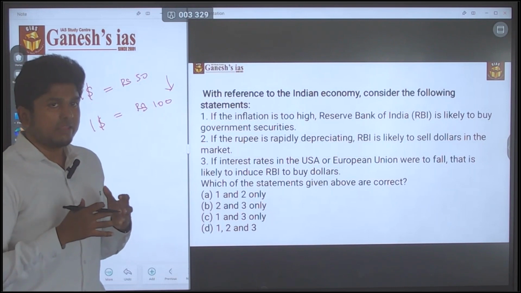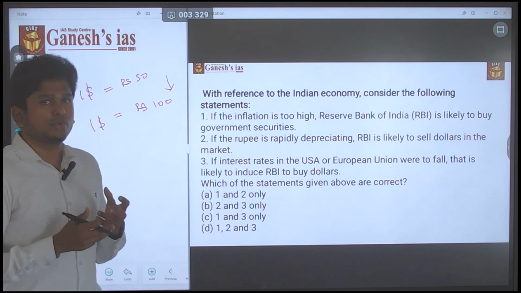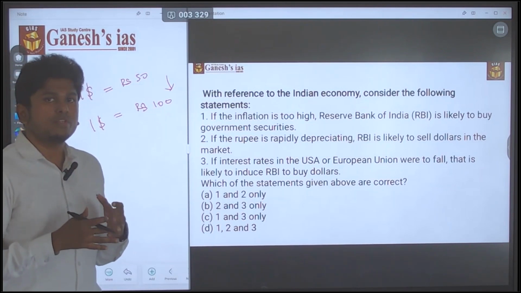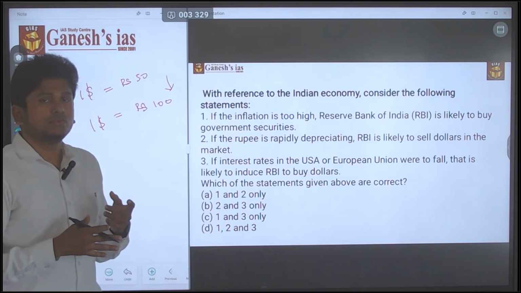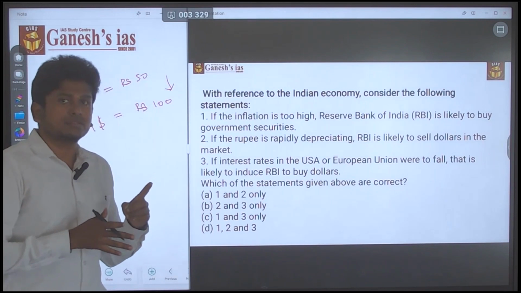Earlier with just 50 rupees I could buy $1, but now I need to have 100 rupees to buy $1, which means I need more currency to buy $1.